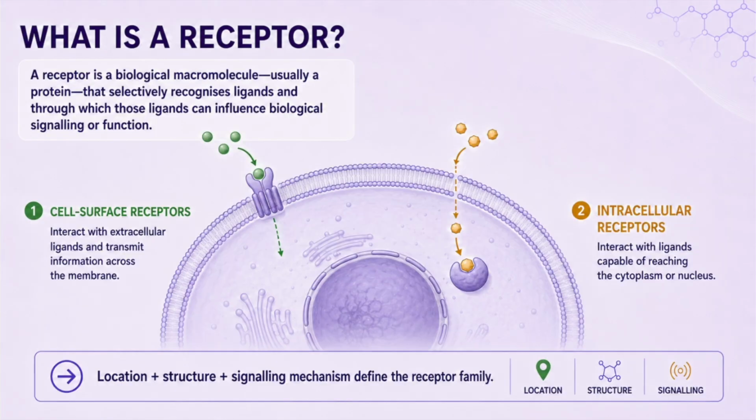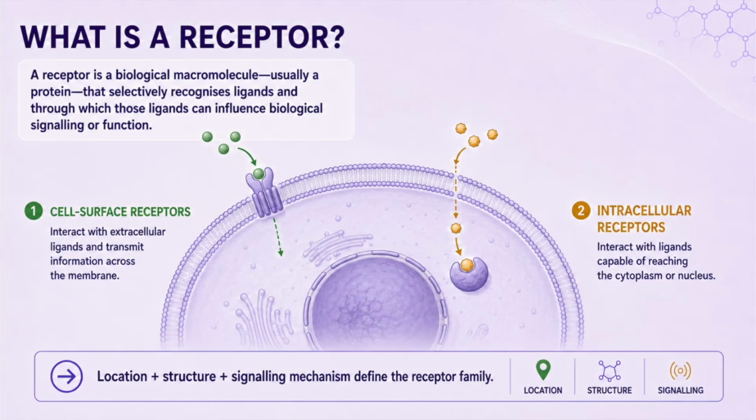What is a receptor? A receptor is a biological macromolecule, usually a protein, that selectively recognizes ligands and through which those ligands can influence biological signaling or function. Receptor selectivity is relative rather than absolute. A receptor preferentially recognizes ligands with compatible chemical and structural properties. But this does not necessarily mean that only one molecule can bind.